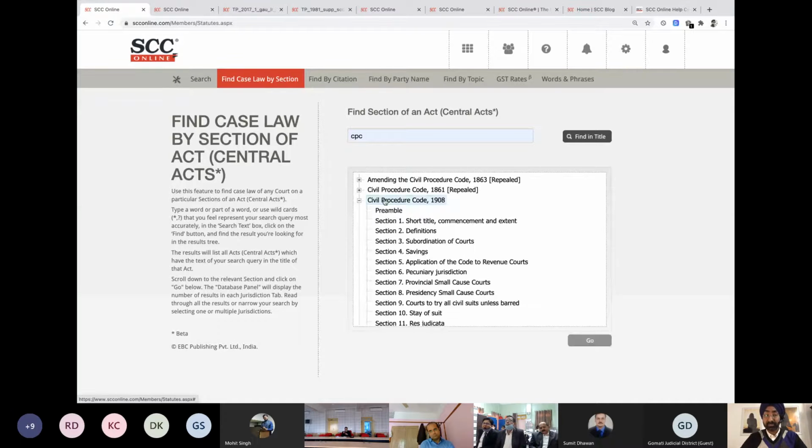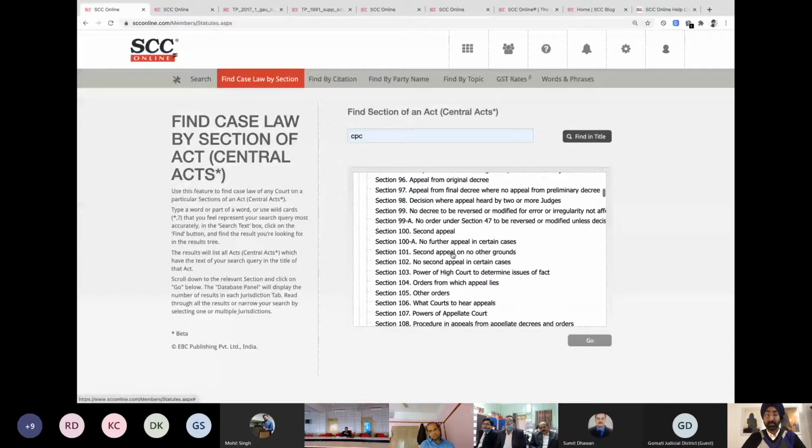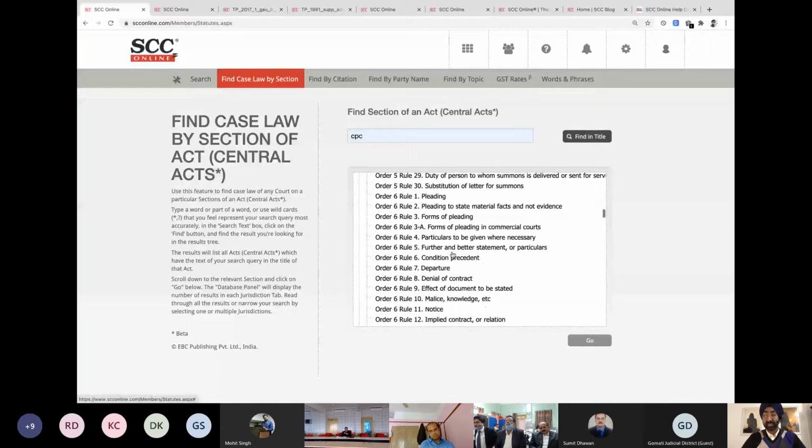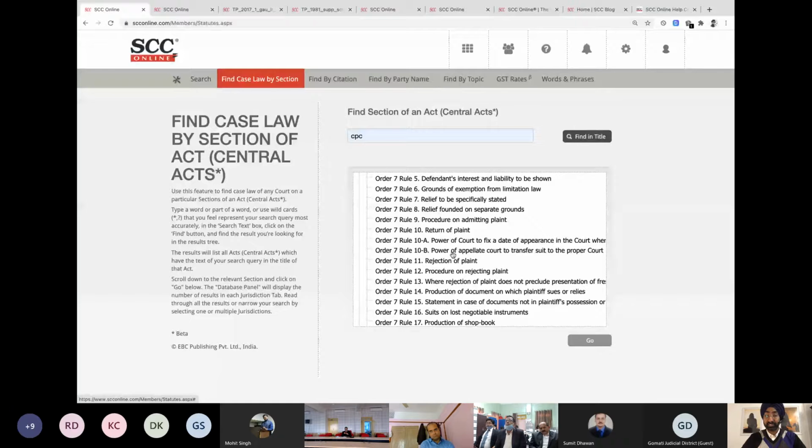I'm going to pick up this CPC 1908, and whatever section, or in this scenario, I'm taking the most common one, that is Order 7 Rule 11, rejection of plaint. If I click on this, the same information, same type. Either you can double click on this like you did in party name, or you can click on go. CPC Order 7 Rule 11, start search.